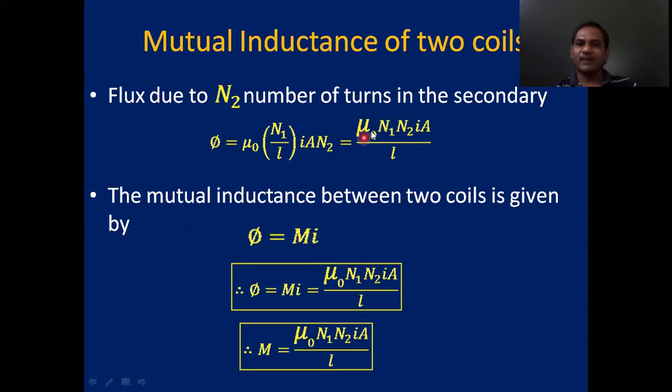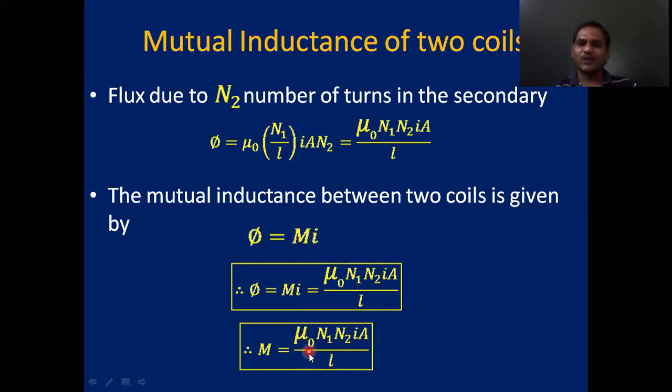Phi equal to M I, that equals this one, mu naught N1 N2 I A by L. So comparing this expression, we can write capital M equal to mu naught N1 N2 A by L. This is the expression for mutual inductance of the